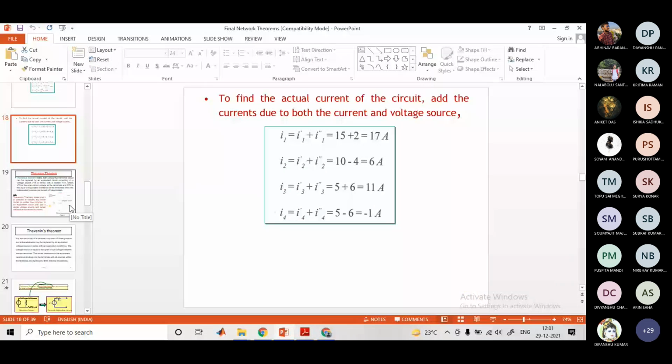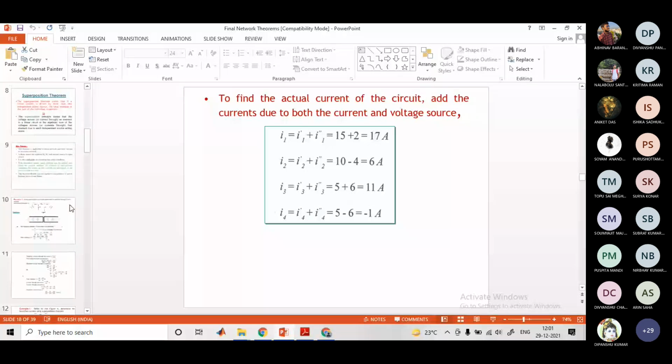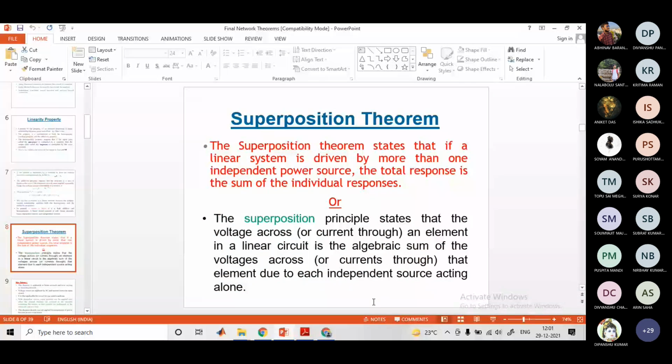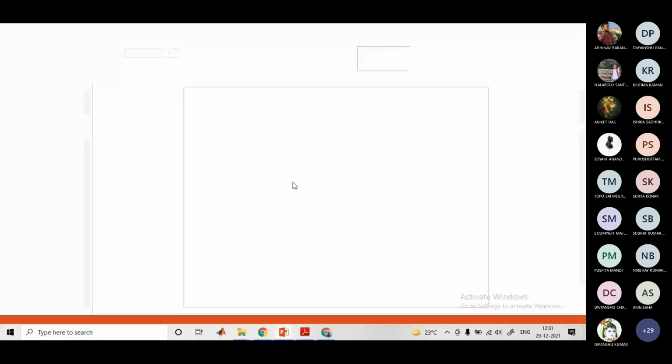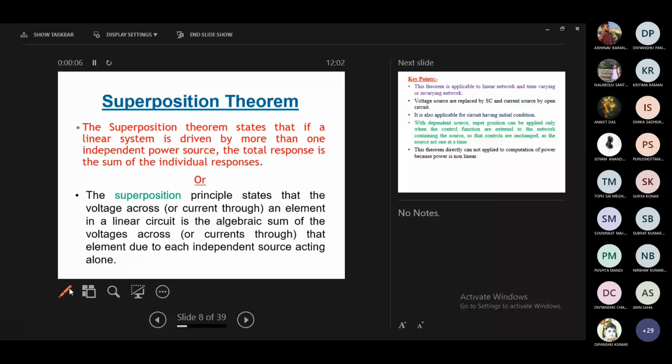Superposition theorem, is it? In laboratory classes, superposition theorem, madam clarified. Any doubt from there? Linearity, all those things, what madam was discussing, I already discussed with you, if I'm not wrong. What is linearity and all those things. Norton theorem I'll discuss later. First, let me cover Thevenin theorem. Then after that, we'll go for the Norton theorem. Is my screen visible to you now?